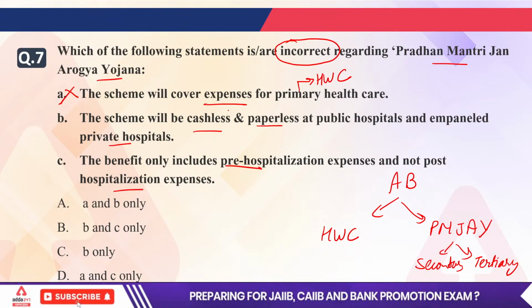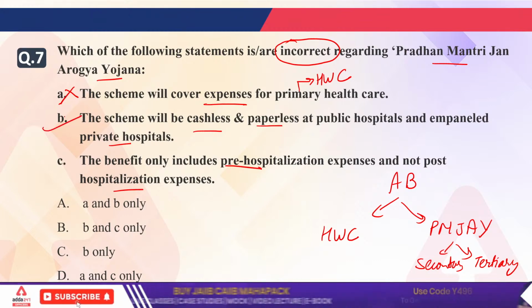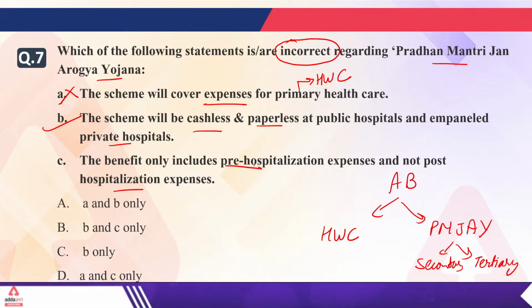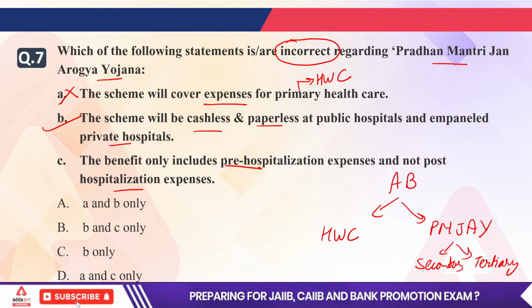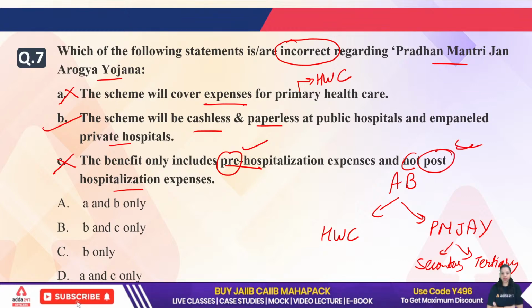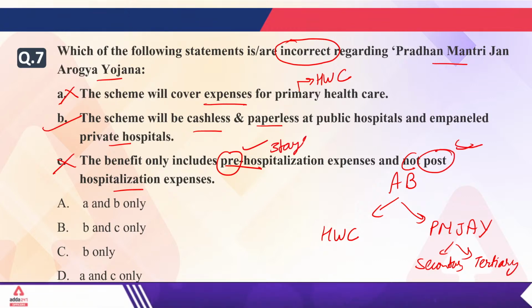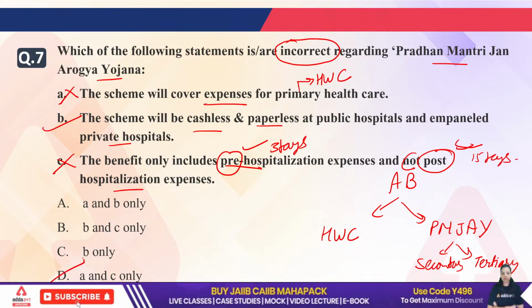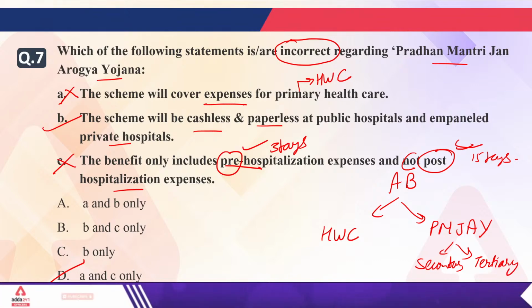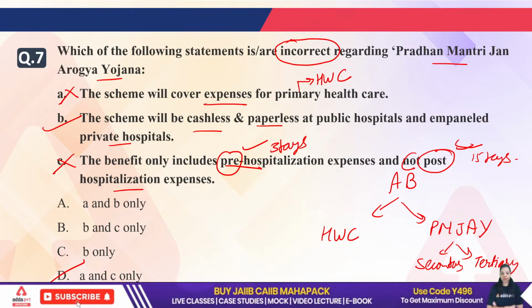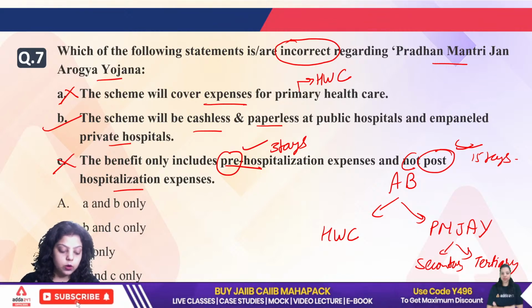Second says the scheme will be cashless and paperless. That is true in public hospitals and also in private hospitals. The second statement is true. Third says the benefits only include pre-hospitalization expenses and not post. Incorrect. It includes both, pre for 3 days and post for 15 days. So A and C are incorrect. The right answer will be D, that A and C both are incorrect statements. I hope it is now clear to everyone.